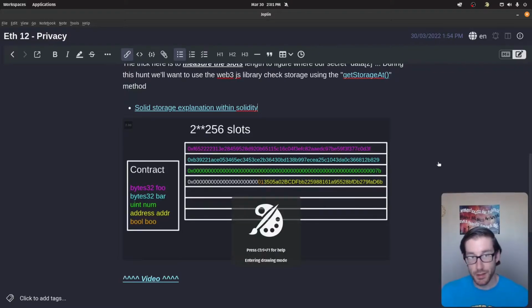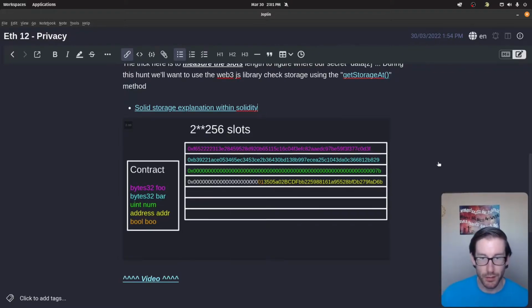And this is something that's talked about in that video, but I'm going to quickly give you a synopsis here. So here you can see that we're basically going to show you how things are stored within Ethereum. So within Ethereum, there are slots. So each one of these rows is considered a slot for storage. And within storage, there's 256, I think it's bits, that are allowed to be stored within one slot, which I think correlates to 32 bytes. Maybe 64, I'm not sure. Either way, you can see that, yeah, it's 32, I lied.